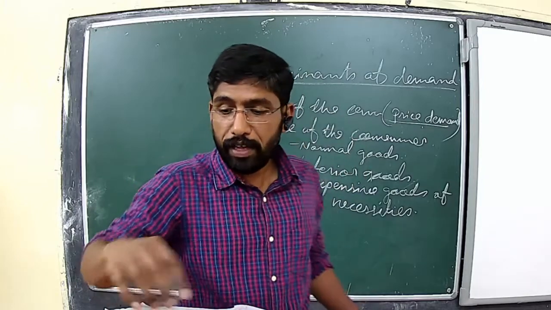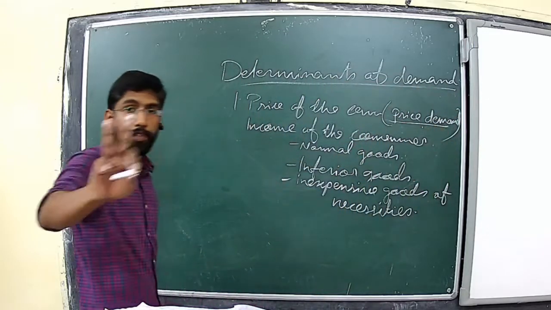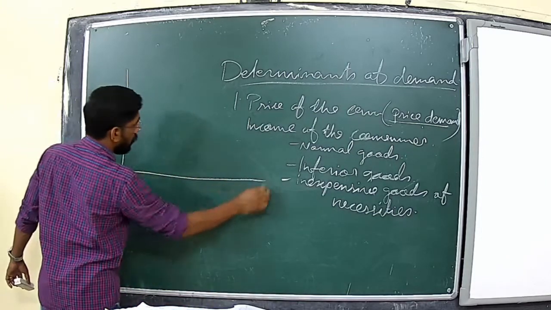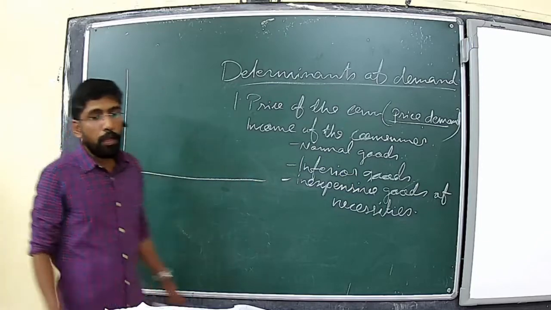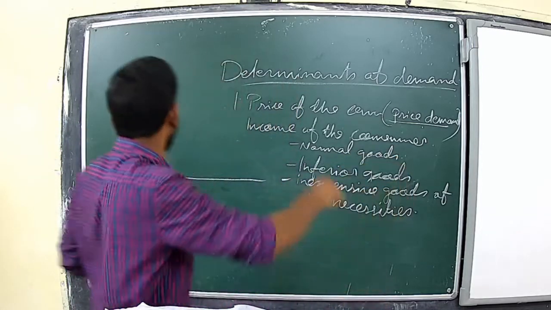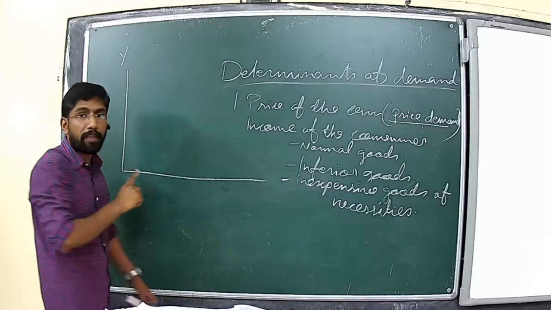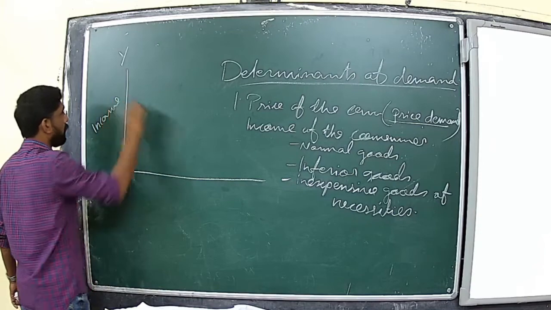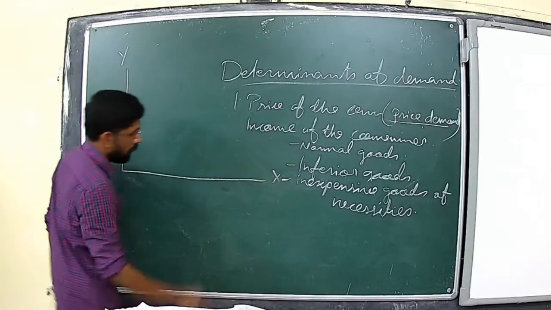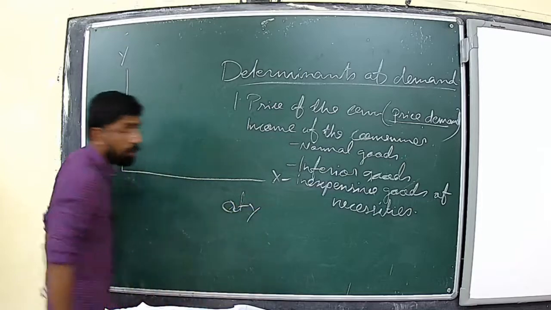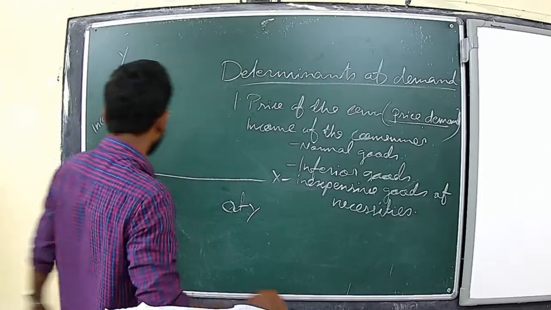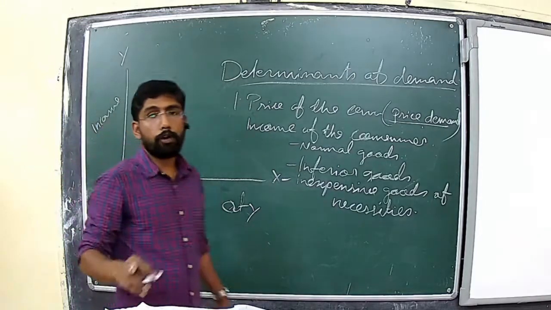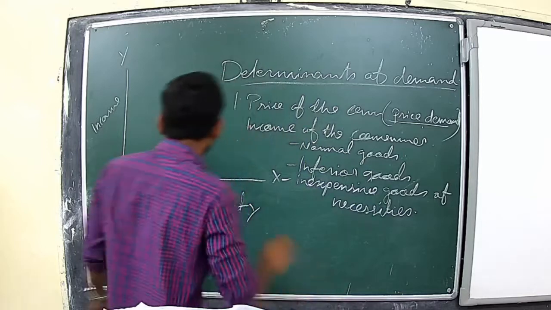So let's see a graph of these 3 commodities. See, in this case, in the y-axis we will be considering income, and in the x-axis we will be considering quantity of the commodity. And now, in the case of normal goods, see, it starts from here.